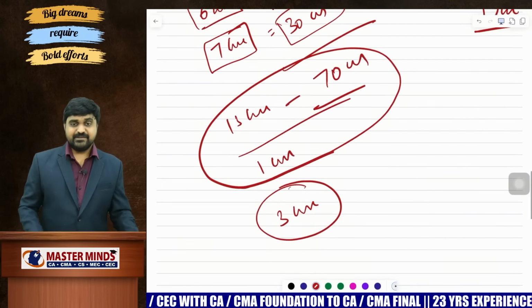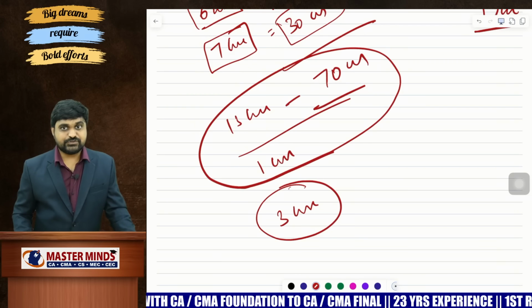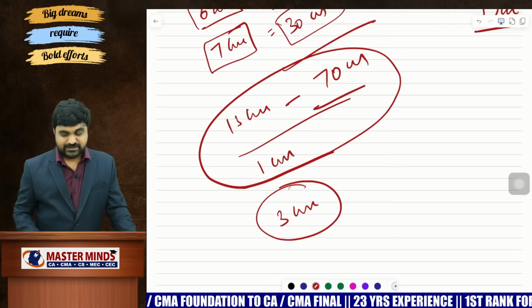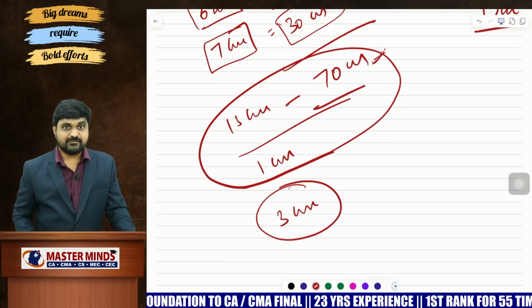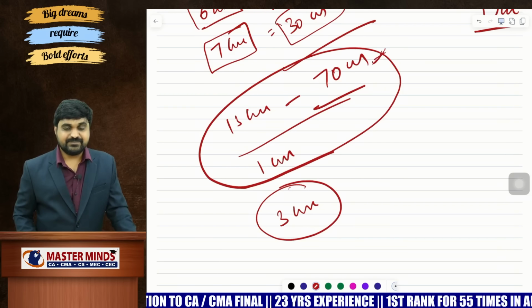Now the point is, sir, what happens if the time is not sufficient to cover balance chapters? No need to worry, you already covered 70 marks. So that is the advantage of this strategy.